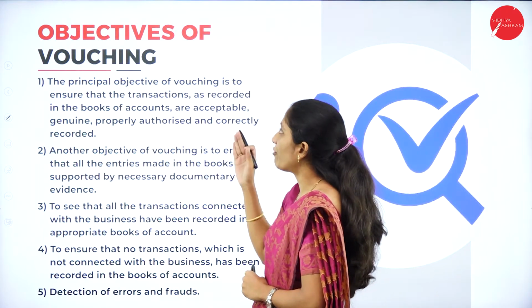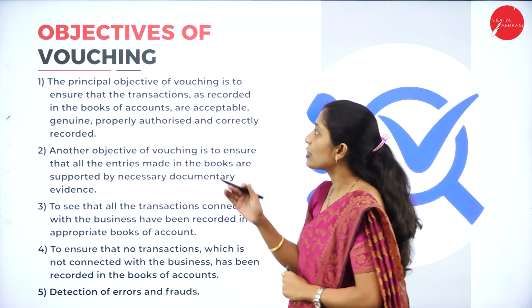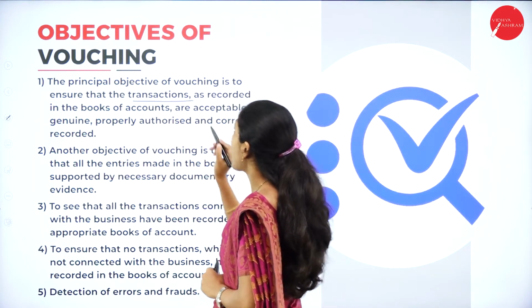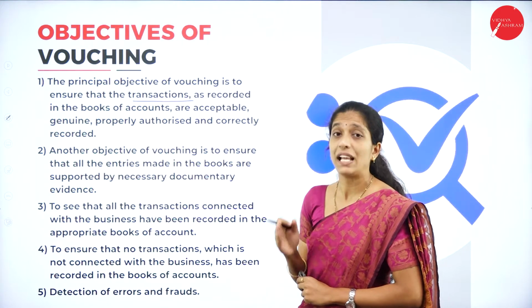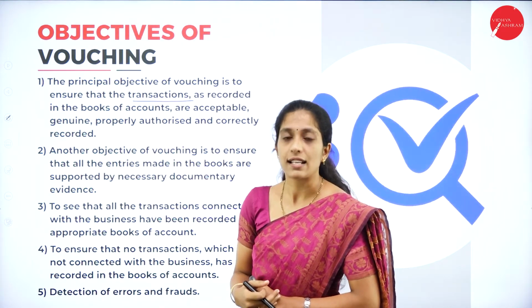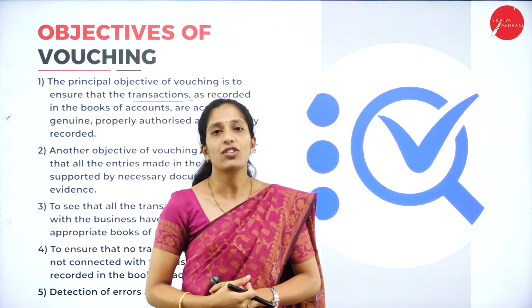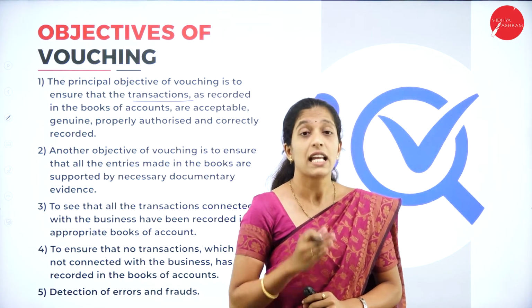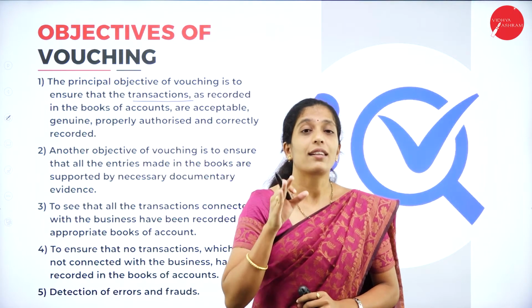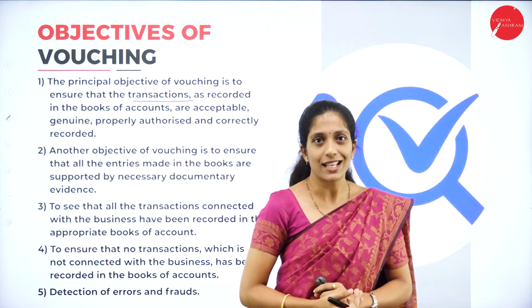The objective of vouching is to ensure that the transactions as recorded in the books of accounts are acceptable, genuine, as well as correct. For each and every transaction in the books of account, if there is a documentary evidence, it means the books of account they have maintained are proper.